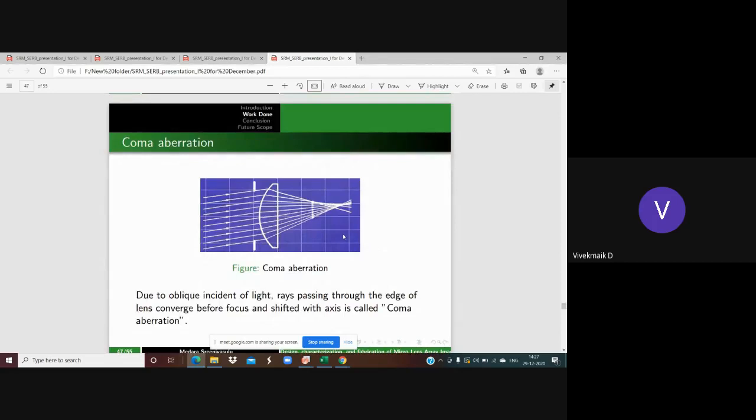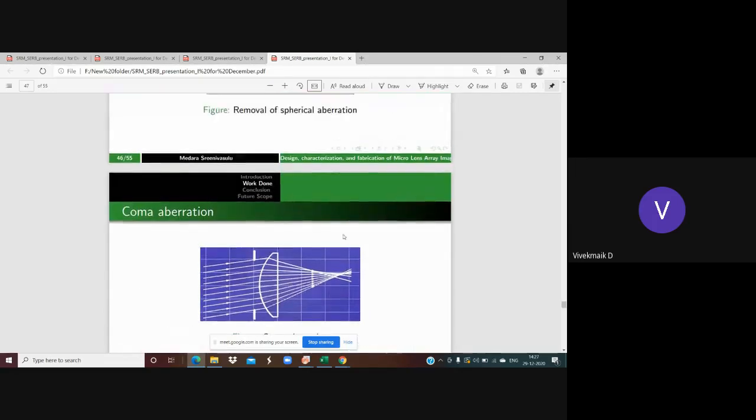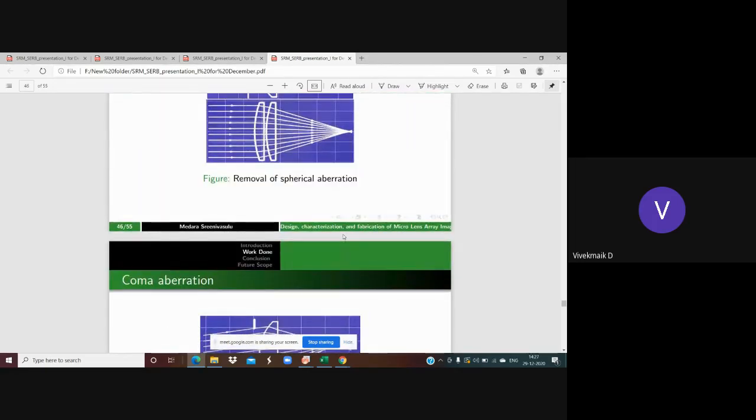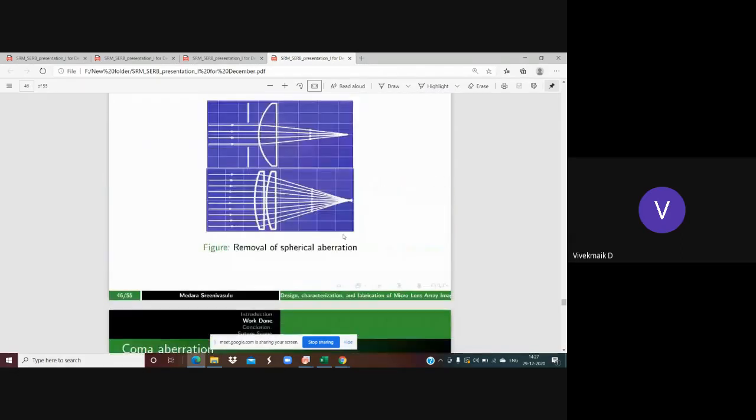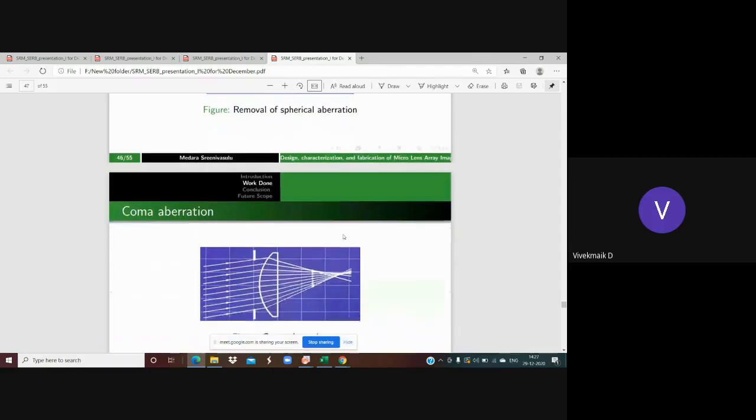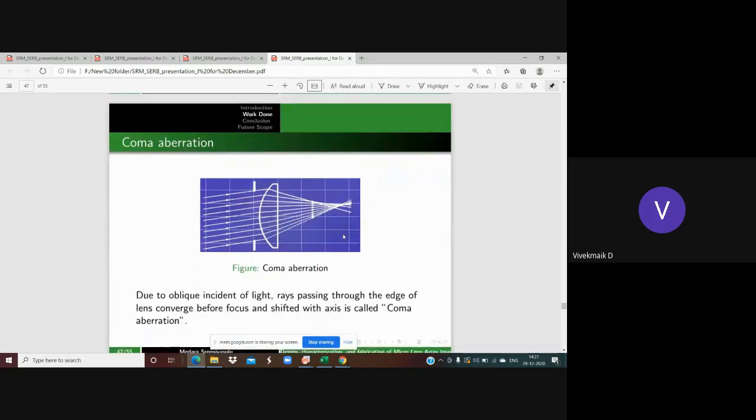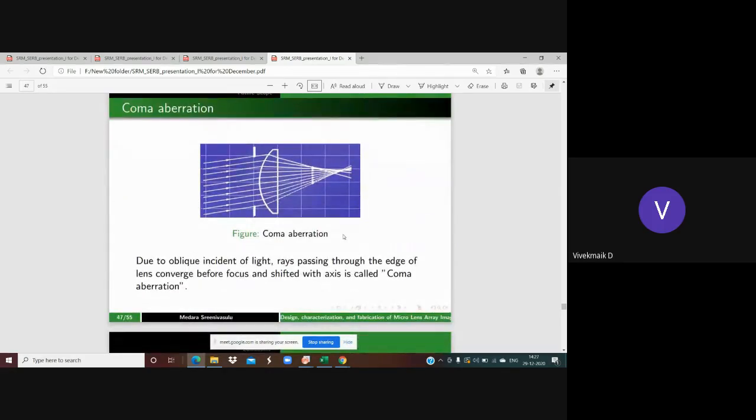Next, coma aberration. In all the cases so far, from the prism to the lens, we consider the light as falling parallel on the surface of the lens. But if it is incident obliquely, that means making an angle with the surface of the lens, then coma aberration is going to be observed.